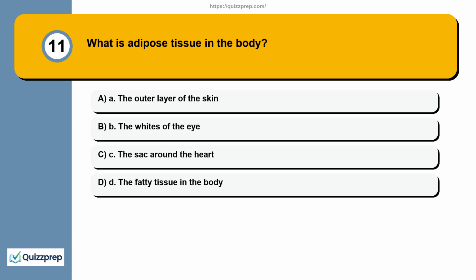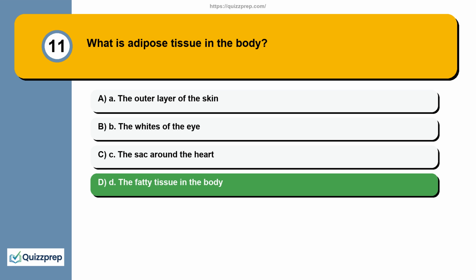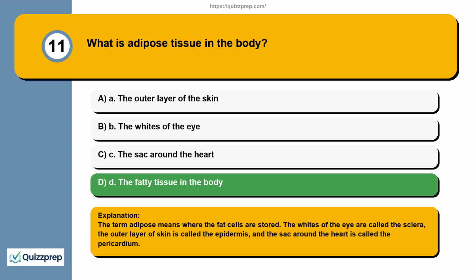Question 11. What is adipose tissue in the body? A. The outer layer of the skin. B. The whites of the eye. C. The sac around the heart. D. The fatty tissue in the body. The term adipose means where the fat cells are stored. The whites of the eye are called the sclera, the outer layer of skin is called the epidermis, and the sac around the heart is called the pericardium.